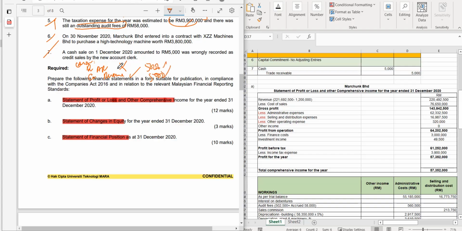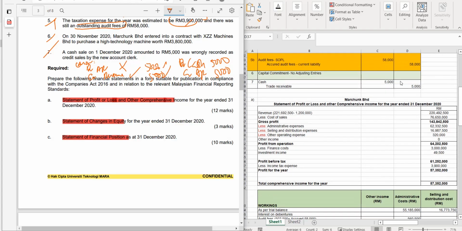So what you will do now is correct the error. The account receivable will be removed. You will credit account receivable with 5,000. The revenue you don't have to adjust because that was correct. The revenue was correctly recognized. But you need to add to your cash. So debit cash, because that was a cash sale, 5,000. So you recognize the cash receipt that you have not recorded. That is what you have here, this item here.